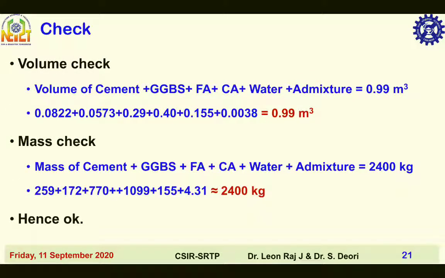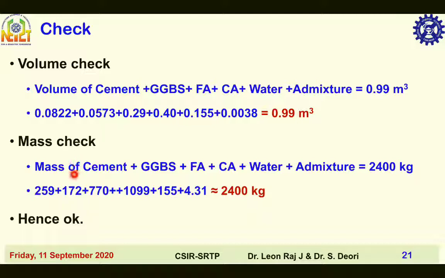Then check: volume of concrete is equal to 0.99 meter cube, that is equal to the sum of volume of cement plus GGBS plus fine aggregate plus coarse aggregate plus water plus admixture. You will be getting left hand side is equal to right hand side.